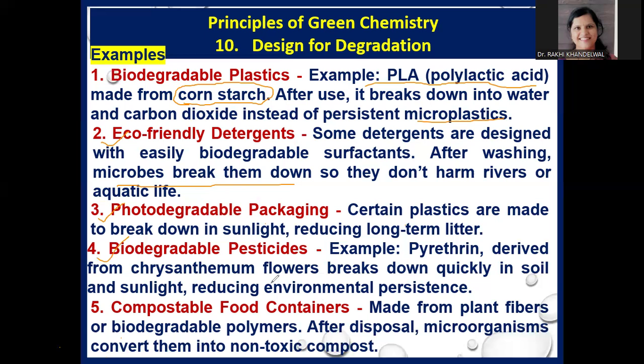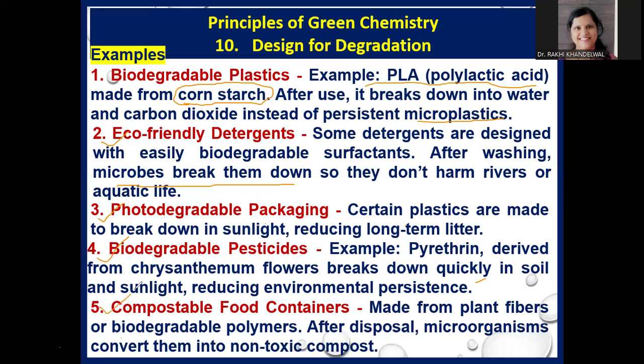Next is biodegradable pesticides. For example, pyrethrin, which is derived from chrysanthemum flowers, breaks down quickly in soil and sunlight, reducing environmental persistence. So when these biodegradable pesticides are used, they can kill the pests on plants or vegetables, but they quickly degrade in the natural environment.